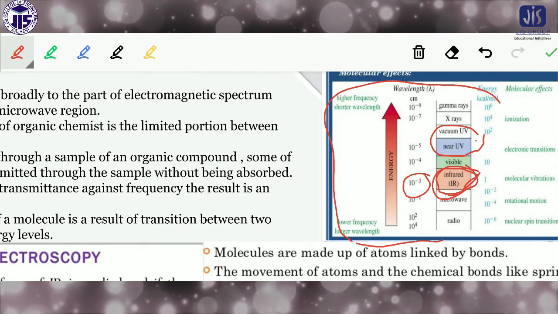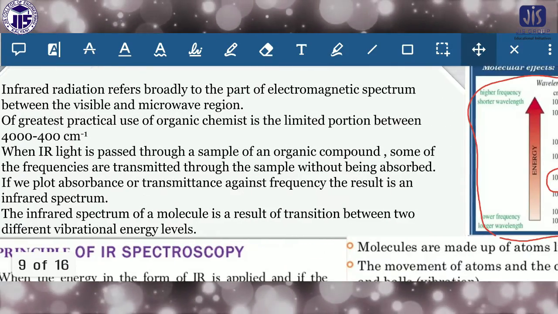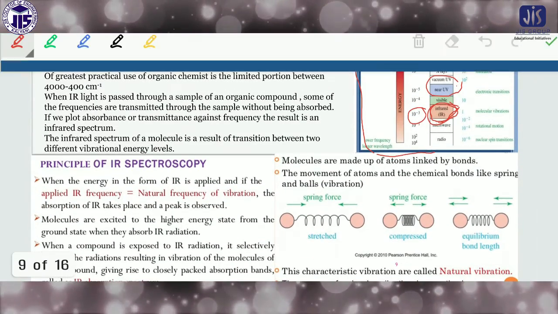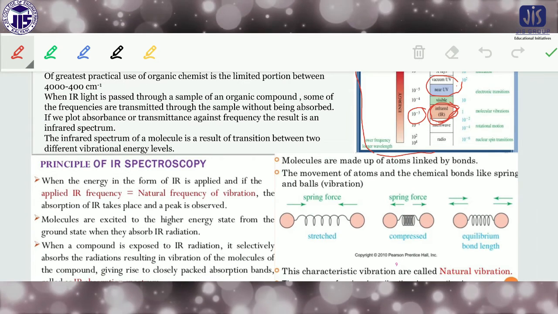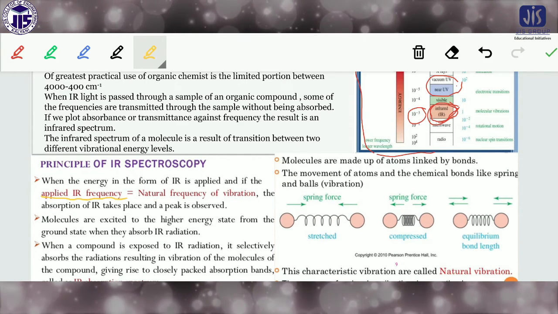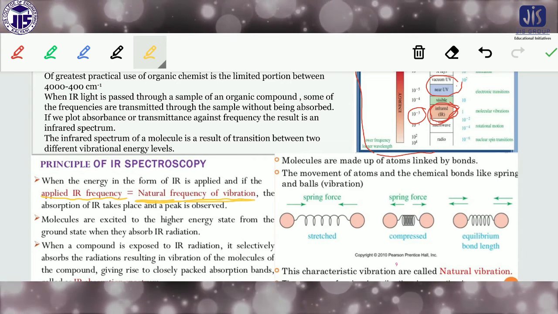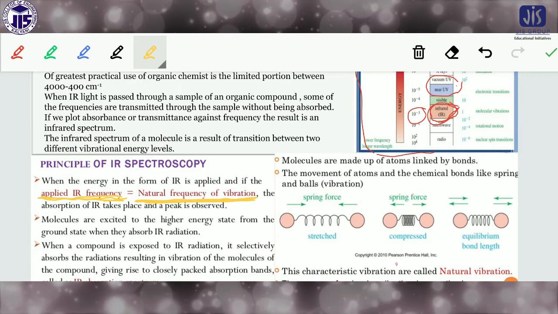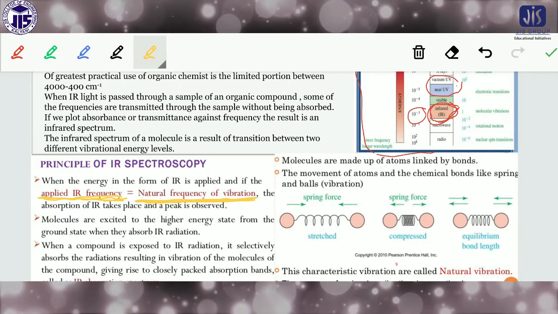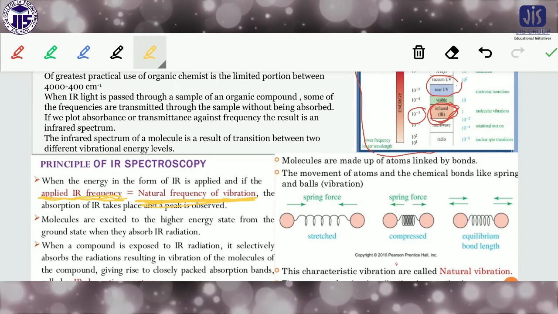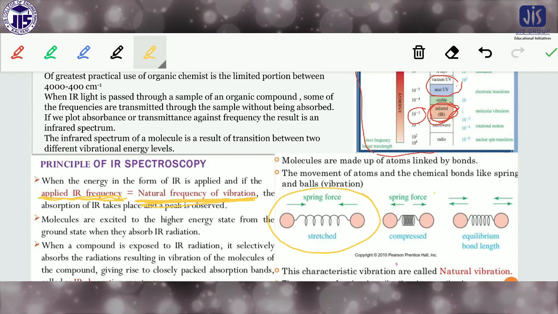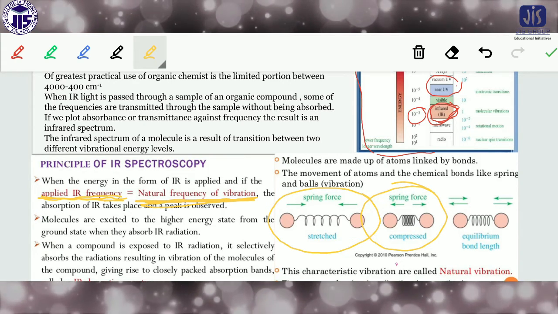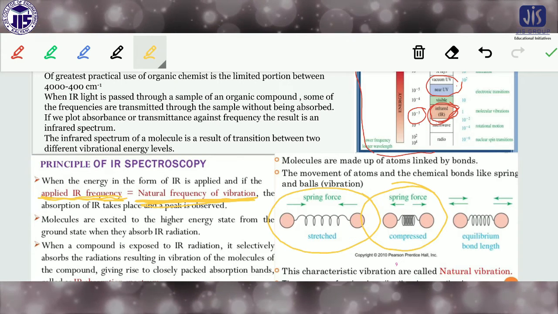The basic principle is that in infrared spectroscopy, when energy in the form of IR is applied, and the applied IR frequency equals the natural frequency of the vibration, that means if the frequency coming from the IR light matches the natural frequency of the vibration, and natural frequency means, as I told you, that the bonds are vibrating, so if this vibrational frequency matches the incoming IR frequency, then what happens?